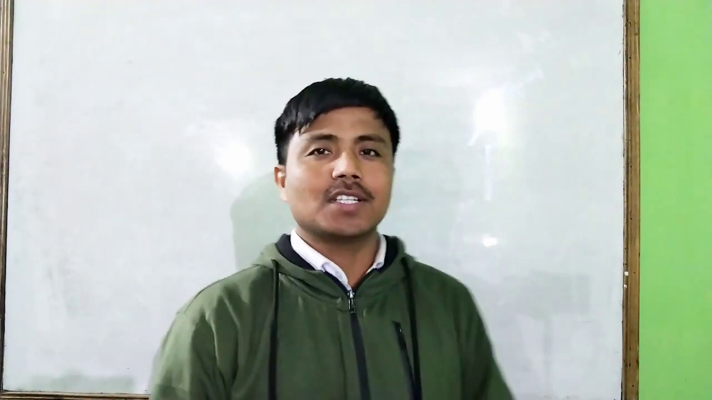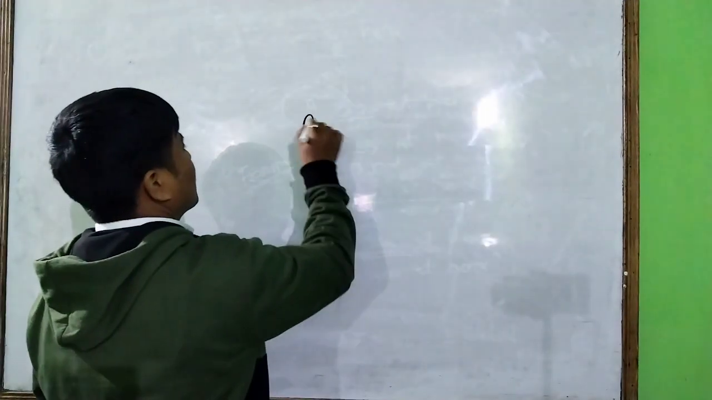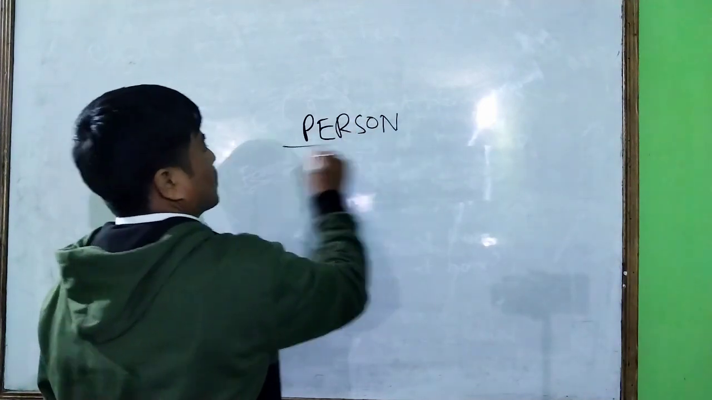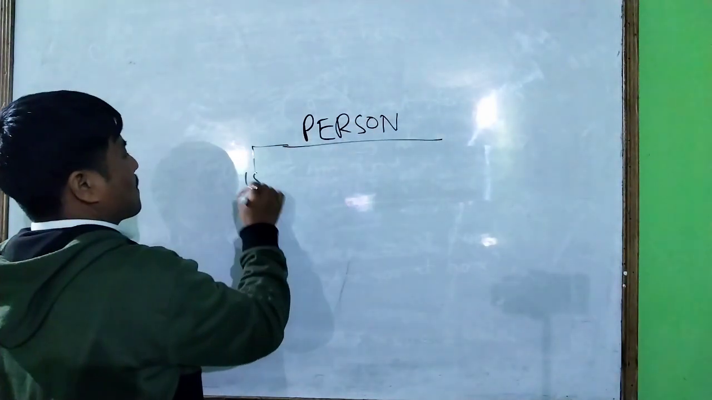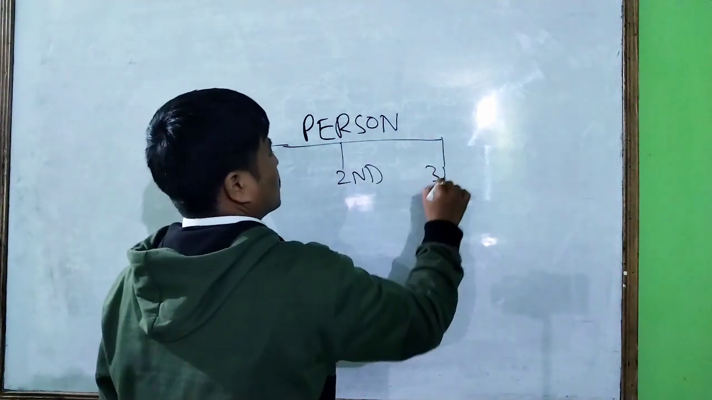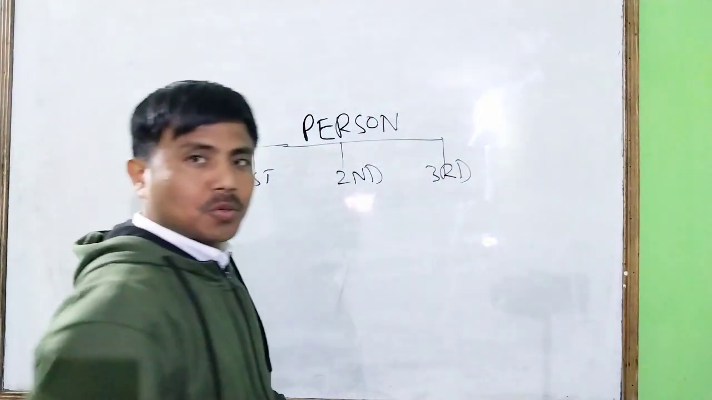Okay, first let's start with person. You must have learned about person before. As you all know, there are three types of person. There are three types of persons in English. They are called first person, the second person, and the third person.